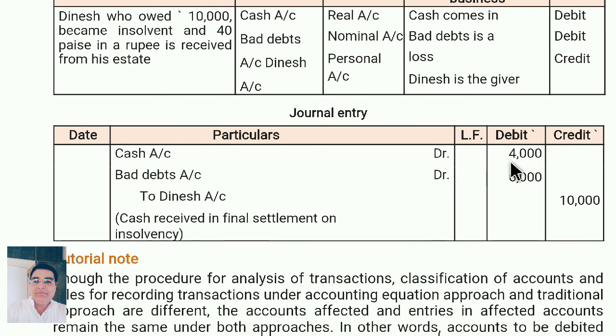Cash account debit 4,000. Then leave one line, then write to Dinesh account 10,000. So we have to receive 10,000, but we received only 4,000. So 10,000 minus 4,000, 6,000 rupees is a loss. That loss we have to write in bad debts account debit. Understand? So cash account debit, what we received 4,000, bad debts which is a loss for the business 6,000, to Dinesh account 10,000.